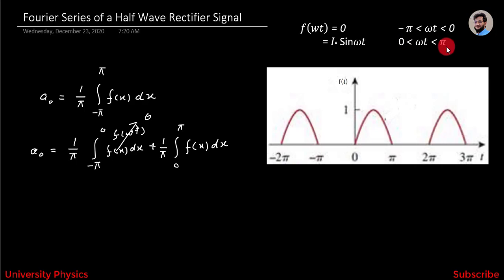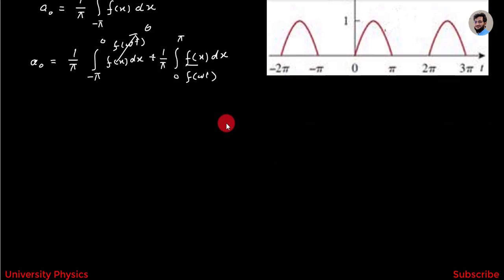And from 0 to pi, f of omega t is equal to I naught sine omega t. So, here we have to put I naught sine omega t, and this will become a naught is equal to 1 over pi integration from 0 to pi I naught sine omega t d omega t.